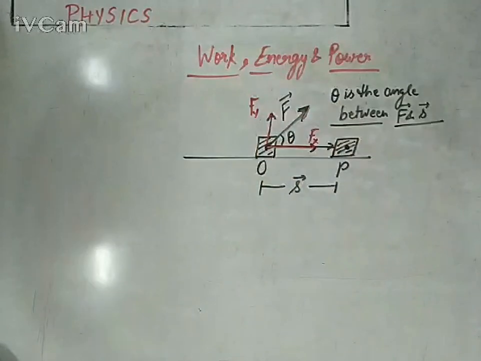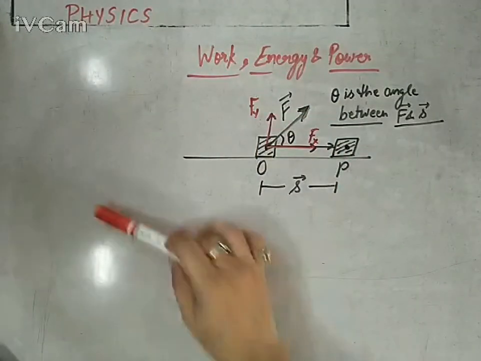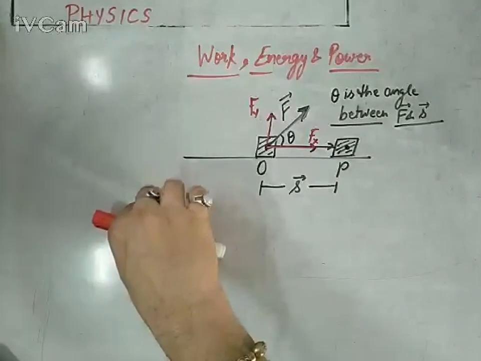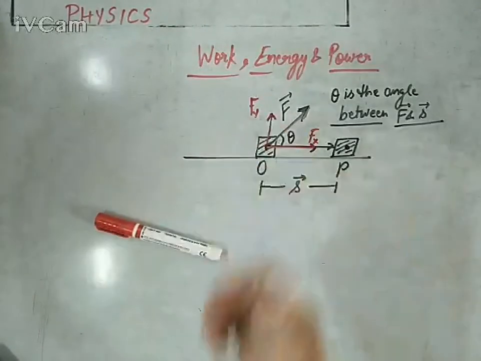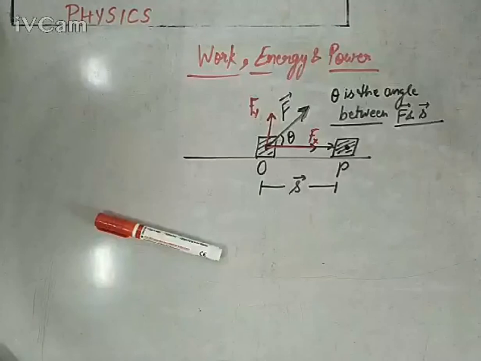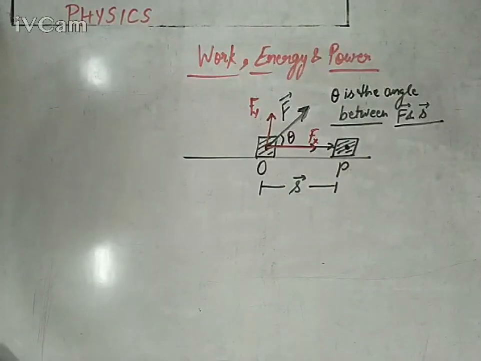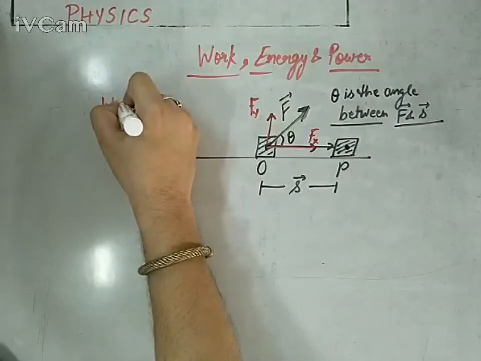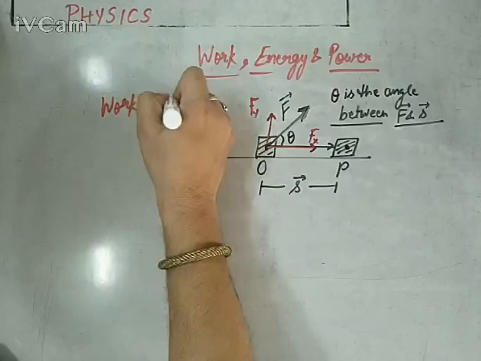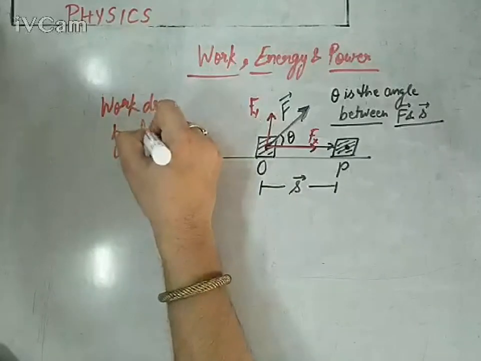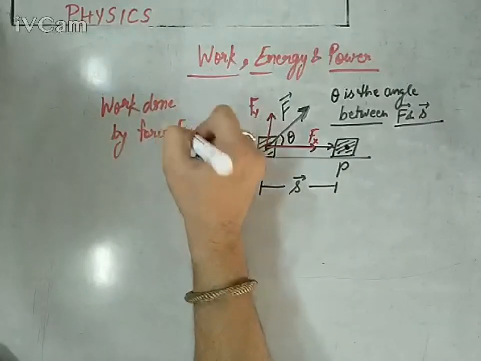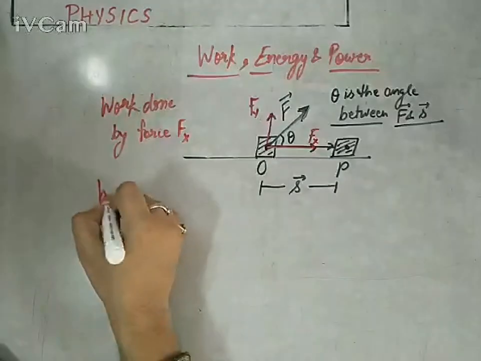So only Fx is responsible for this displacement. Definitely, if you are applying a force vertically on a body and you are saying that it is moving horizontally, it is not possible. Only vertical movement is possible if you are applying a vertical force. So only Fx is responsible for S. So work done will be studied for Fx. So work done by force Fx, it would be W equals to.